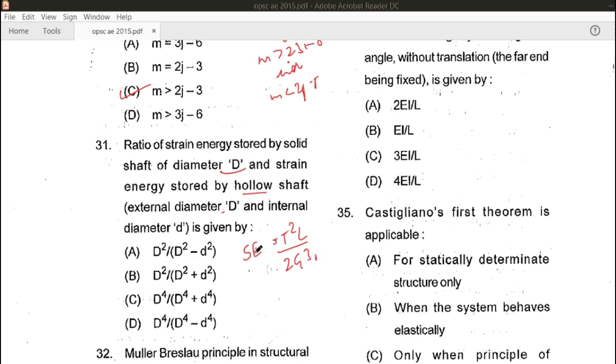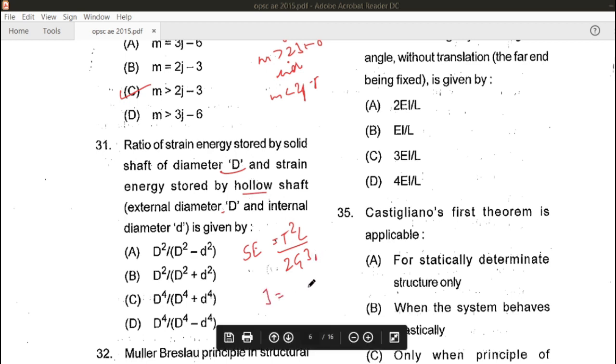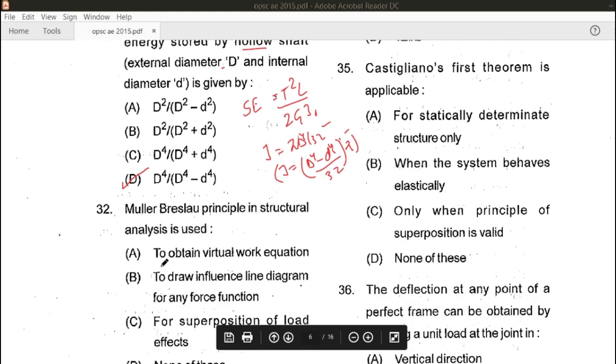Now J for solid body is equal to pi d to the power 4 upon 32, and for hollow shaft J is equal to capital D to the power 4 minus small d to the power 4 upon 32 into pi. So this is the value of J for hollow shaft, and this is for the solid section. So if we divide the two values, the answer will become d to the power 4 upon capital D to the power 4 minus small d to the power 4, that is D is the right answer for this question.